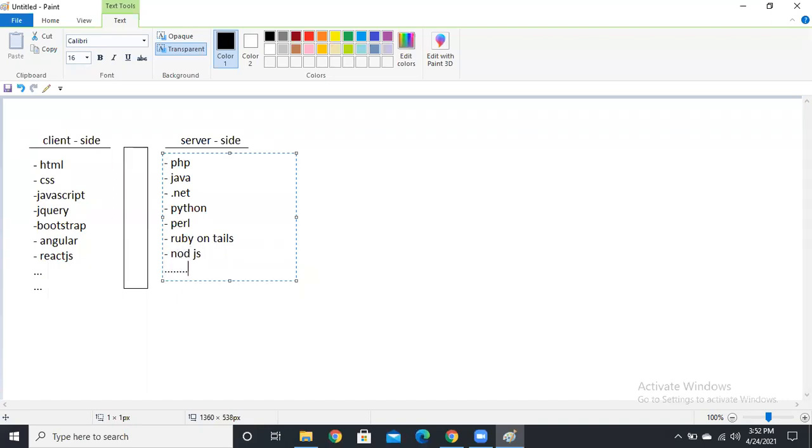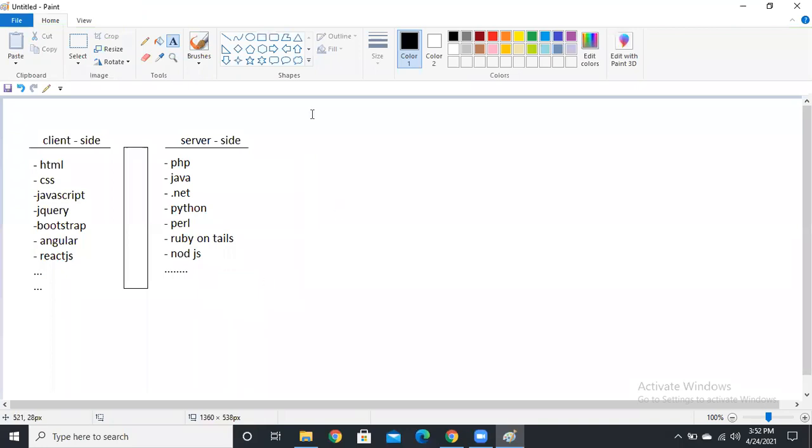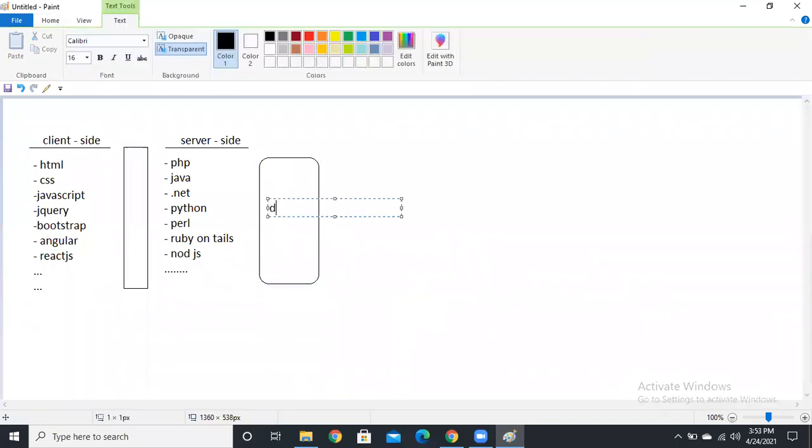These are our server side technologies, backend technologies. And with this, we have one database. Here we have a database.